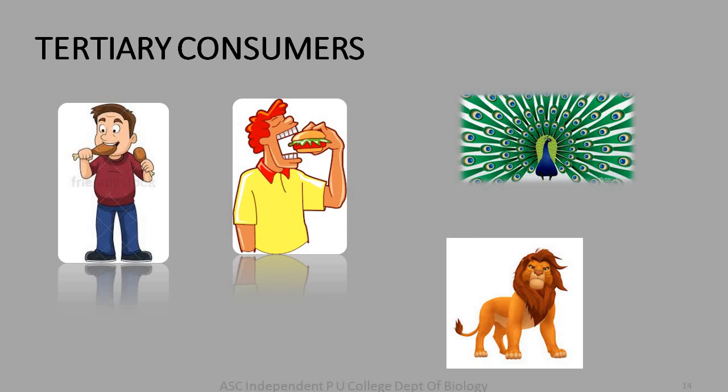The fourth picture depicts a lion. Lion is a predator. Right? When a lion feeds on a secondary consumer, then the lion is a tertiary consumer. Right? There are possibilities wherein a lion can also act as a secondary consumer. It basically differs with what kind of food chain we are dealing with. I will give you some more information on all this when I take up the topic of food chain in this chapter.